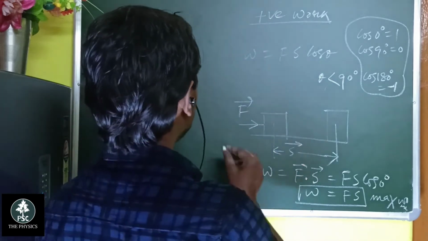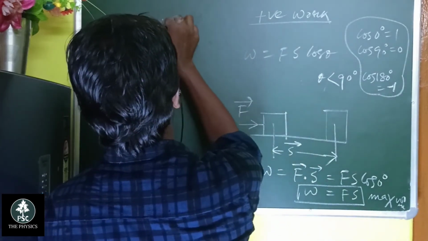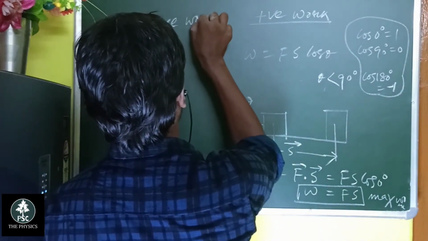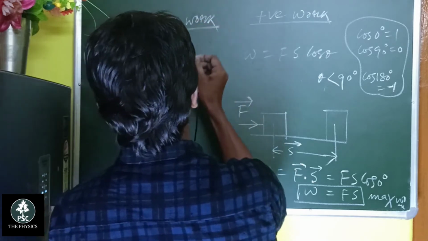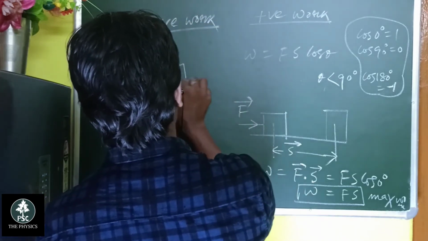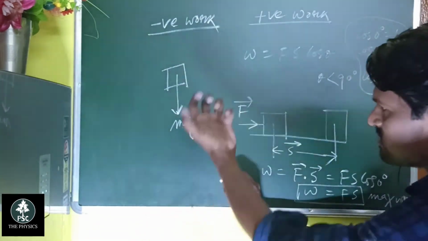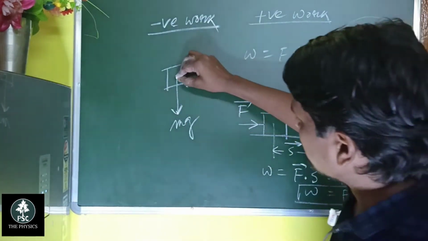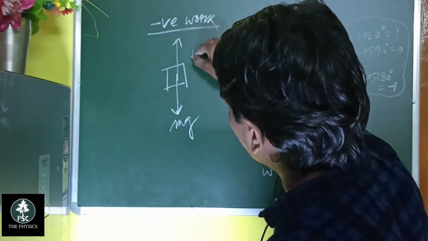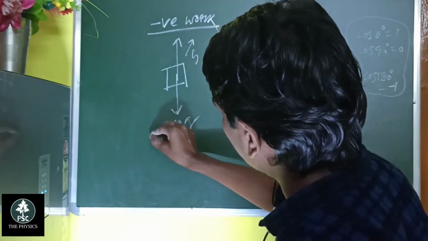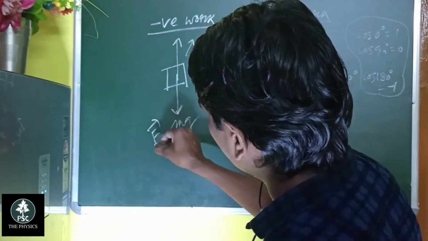But when we lift the bottle, negative work. When you lift the bottle, the weight mg acts along this direction. Mg is the force, and I displace the bottle along this direction. So the displacement is along this direction, but the force is along the opposite direction.